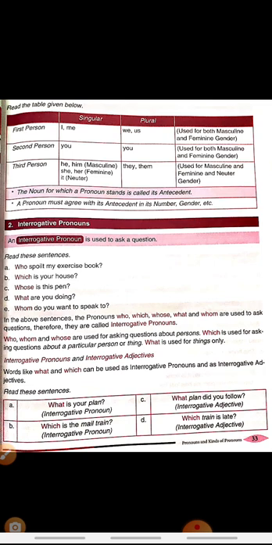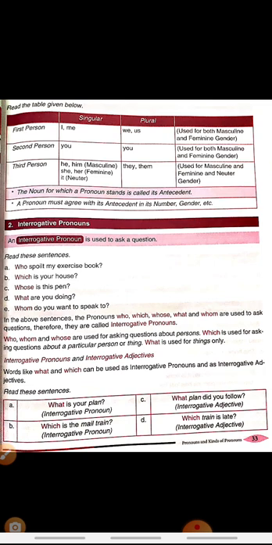Suppose I am saying, Ram is a good boy, he is very intelligent. So I used he in place of Ram. In place of Ram, he must agree with Ram in gender and number. Ram is a single person, so I have to use a singular pronoun here. And secondly, Ram is a boy, so I have to use a masculine pronoun in place of the noun, that is Ram.